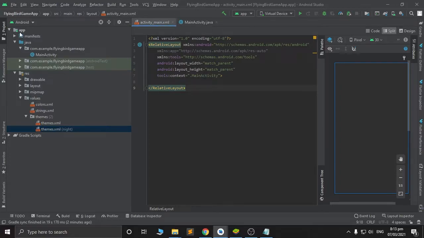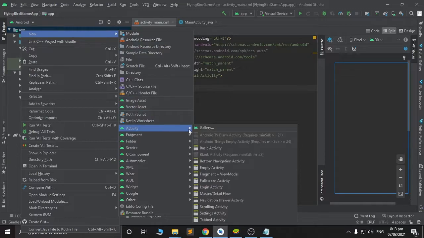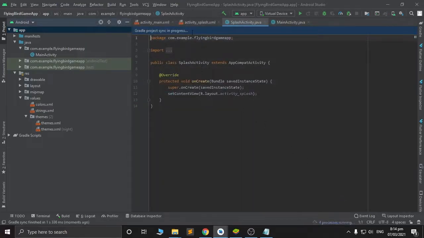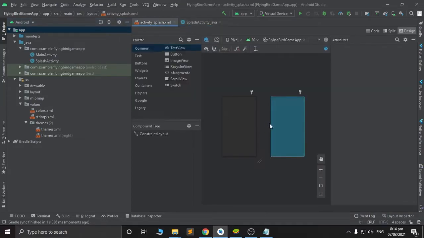So let's start by clicking up and create another empty activity. We will create the splash screen, or simply the front page. We will use main activity for our game. So I will close this first and this Java file. And let's go to the XML file of activity splash.